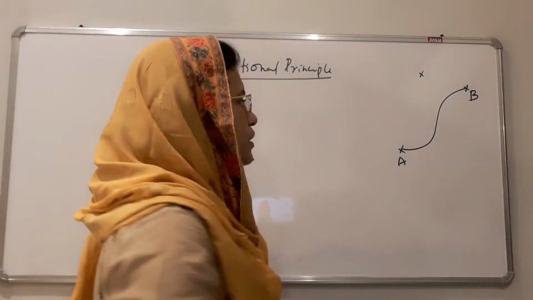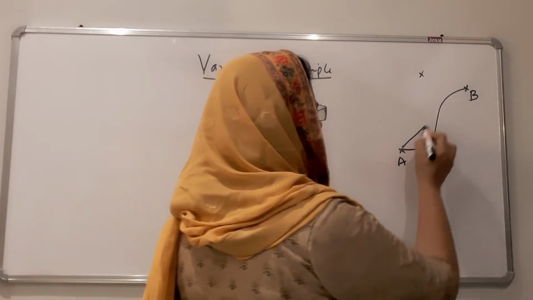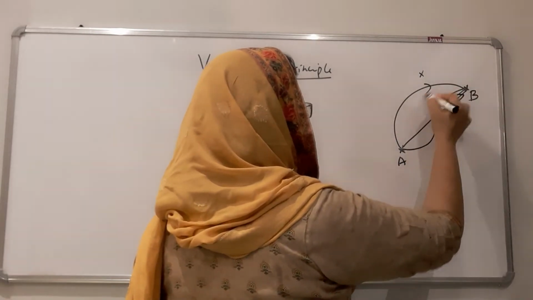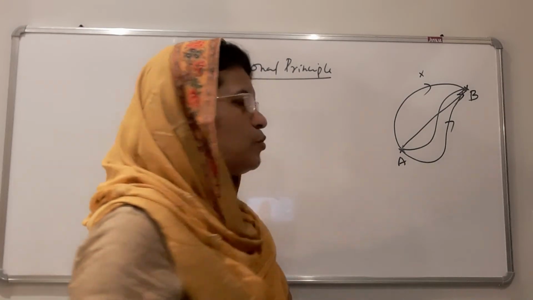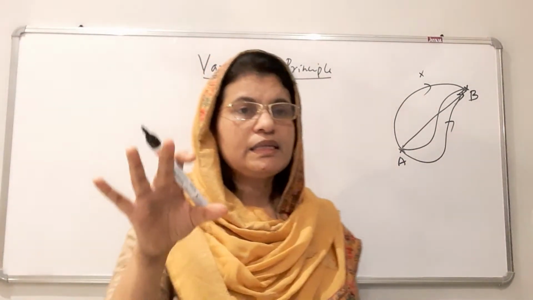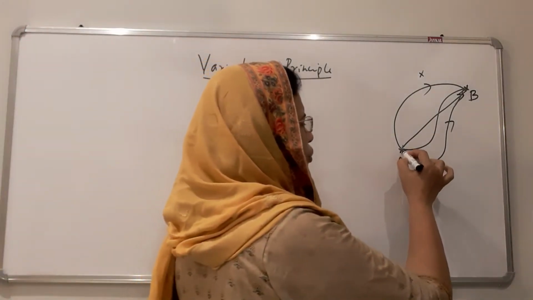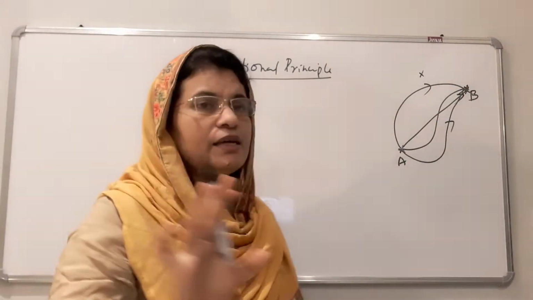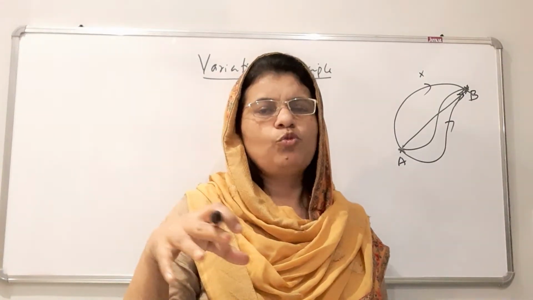Therefore, in order to move a particle from A to B, different paths can be taken. It can take this straight line path, it can go along this direction, it can go through this direction, and there are different paths possible, and we cannot get the exact idea about the problem by knowing the endpoints only. If you know the starting point and the final point, we cannot get the complete idea regarding the movement of the particle.